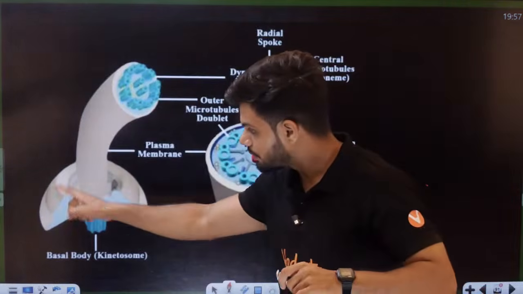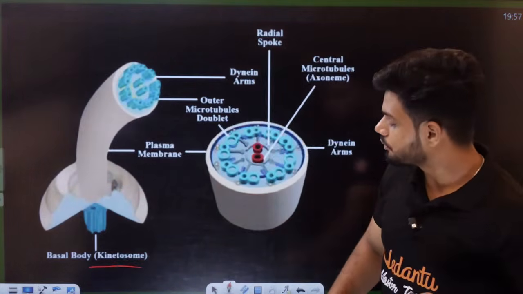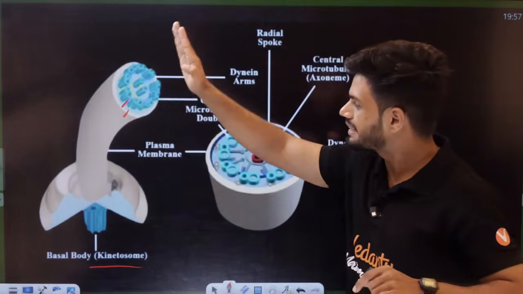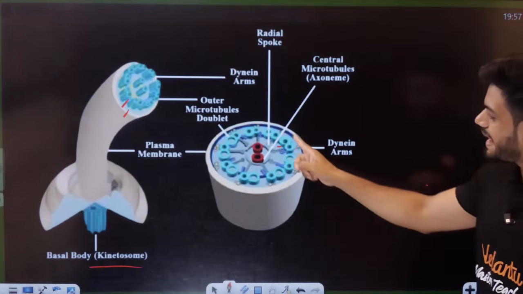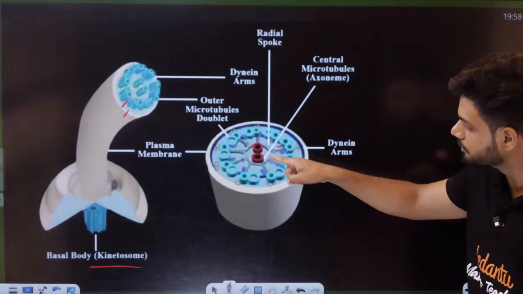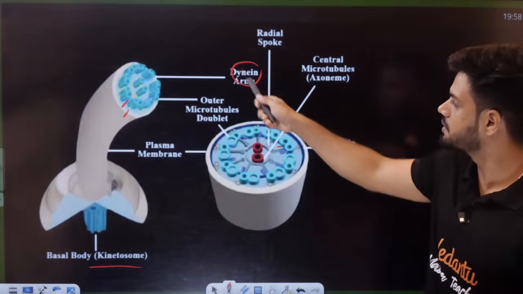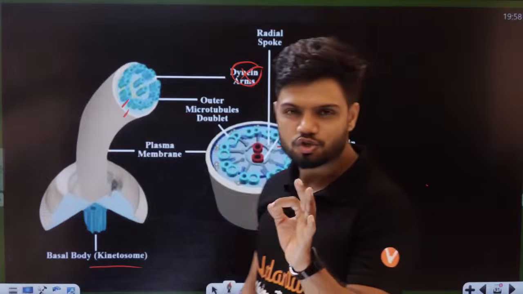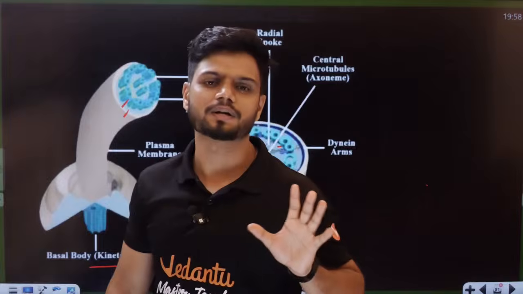This is your basal body. Basal body is also called kinetosome. From this we have the flagella coming out here. Flagella cross section, top view. If you see top view, we can see 9 peripheral microtubules, 2 central microtubules, radial spokes, central sheath here, and linkers everywhere. Linkers, students. These diagrams you forget. This all is extra information. Students, this is called the structure of cilia and flagella. If you learn from the NCERT, very difficult to understand.